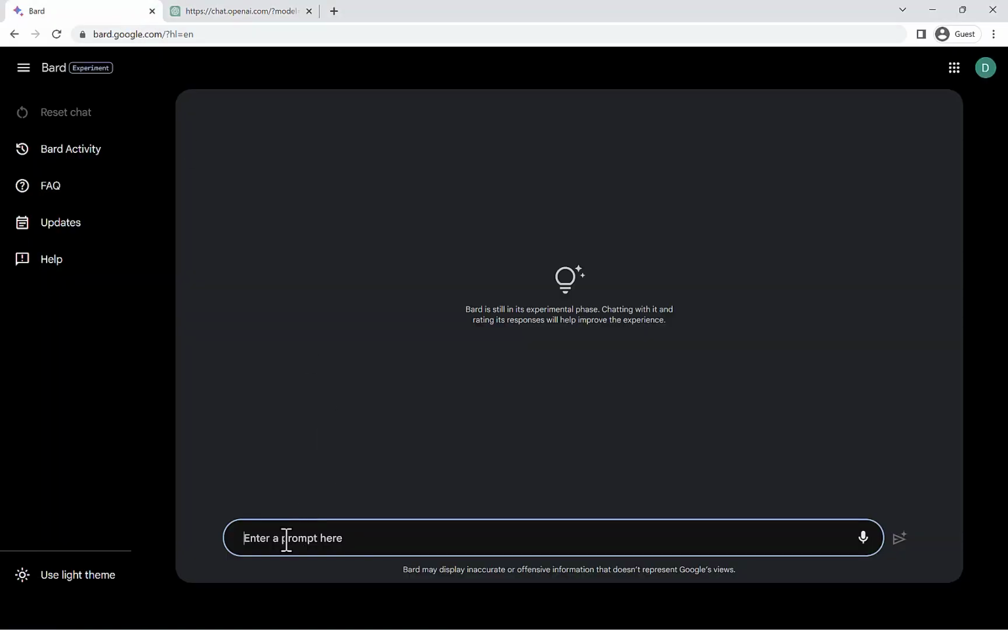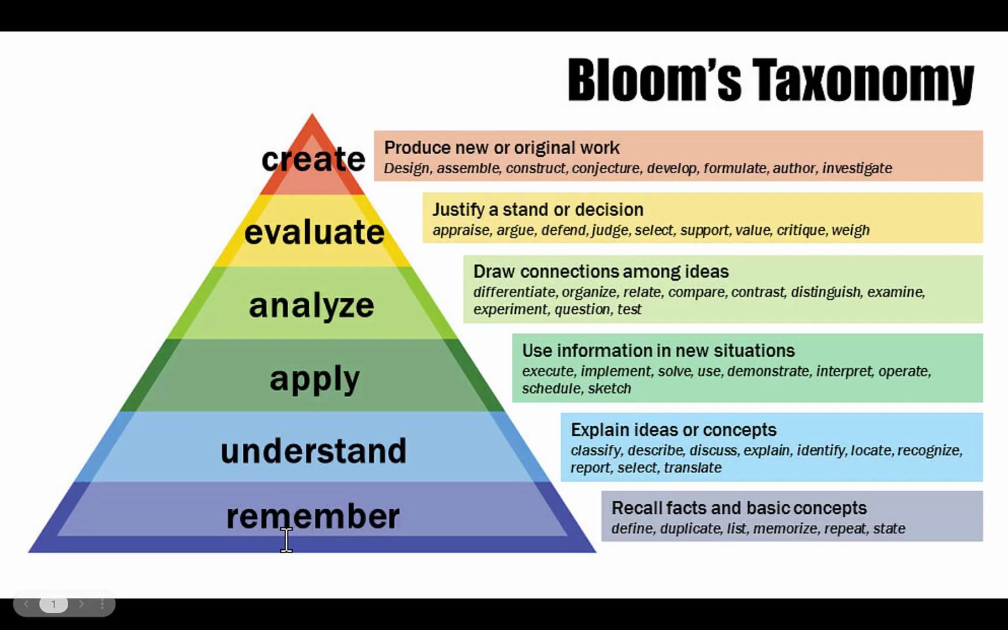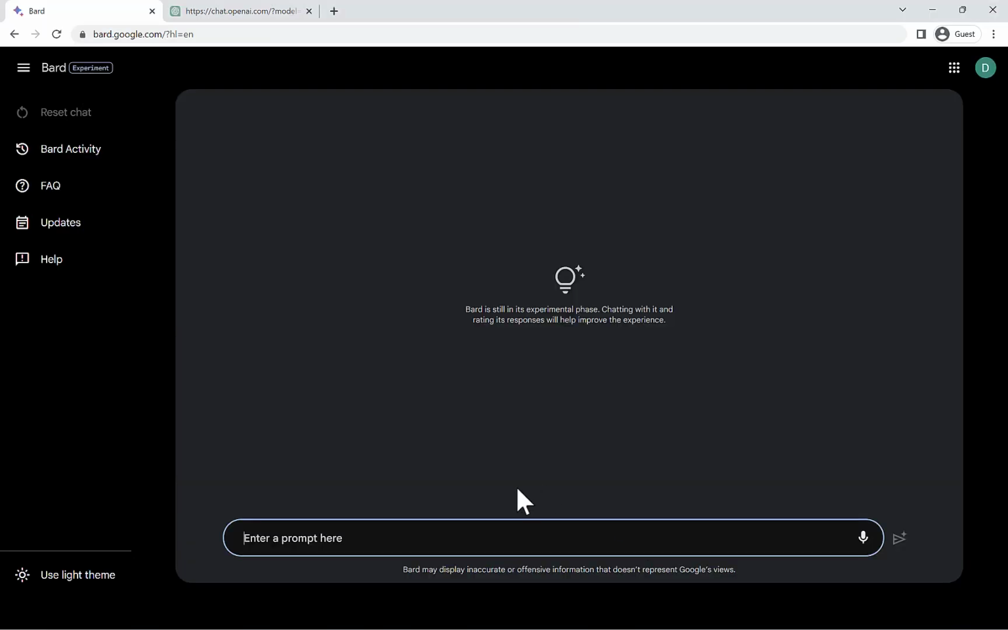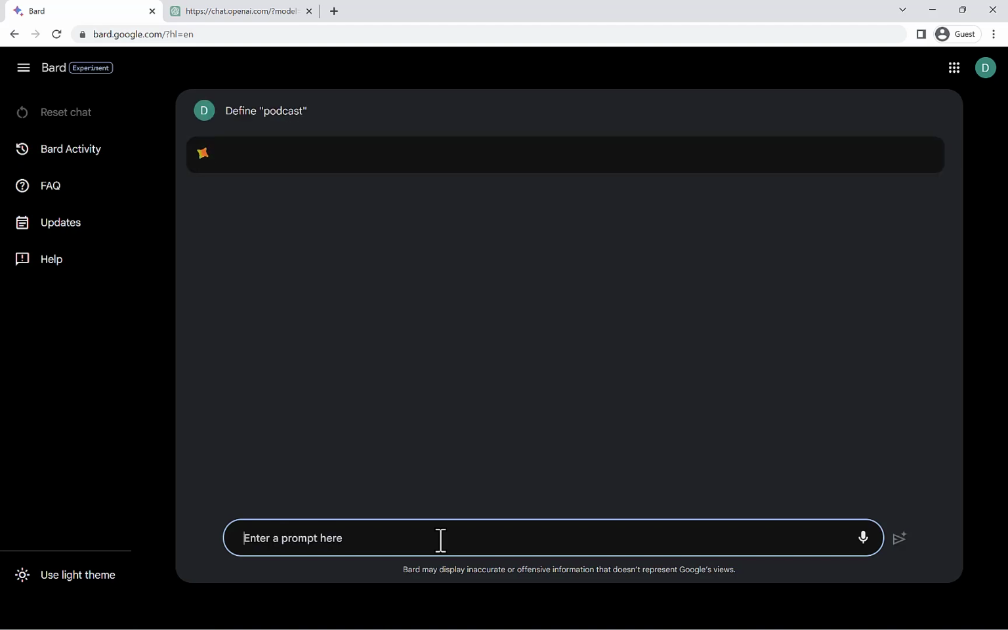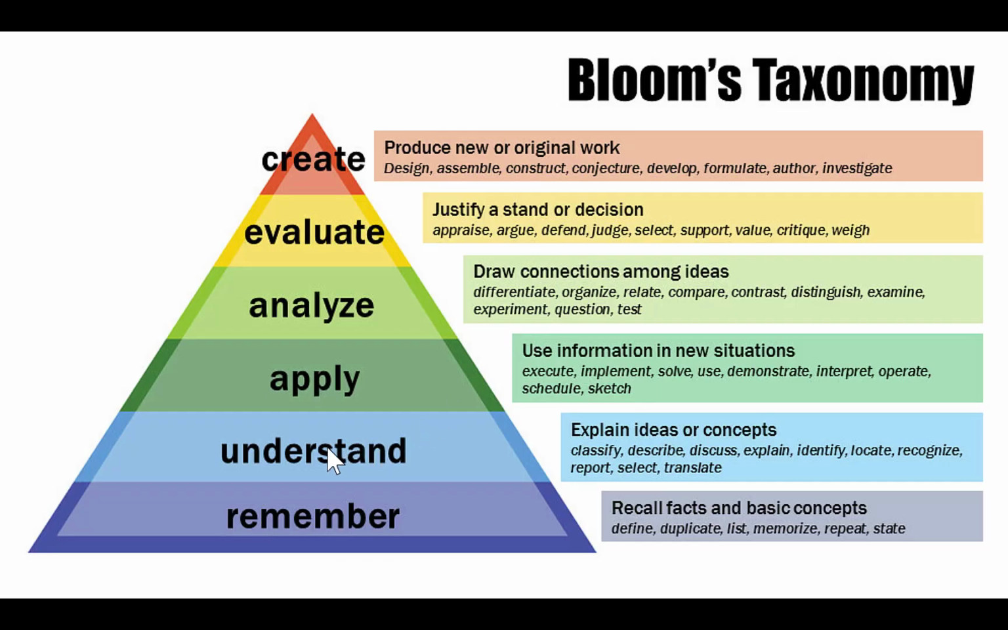All right, so at the first level, we have recalling basic facts and concepts. So let's say, define podcast. All right. So it's given us a definition and it's given us some examples. Let's go on to the next level.